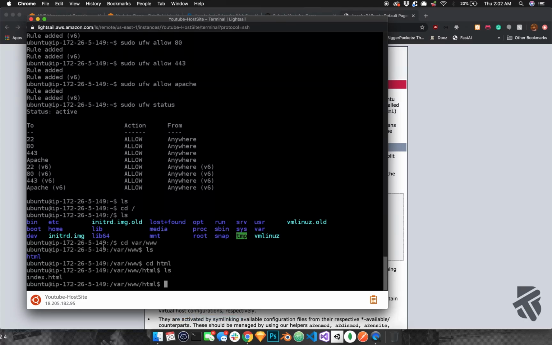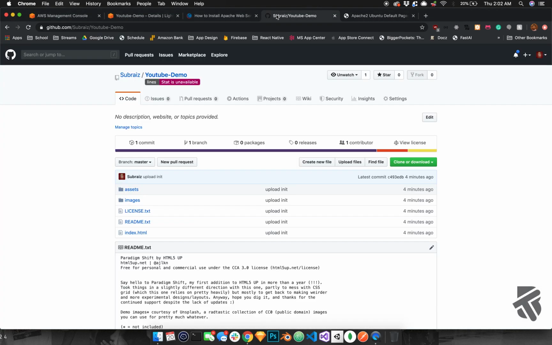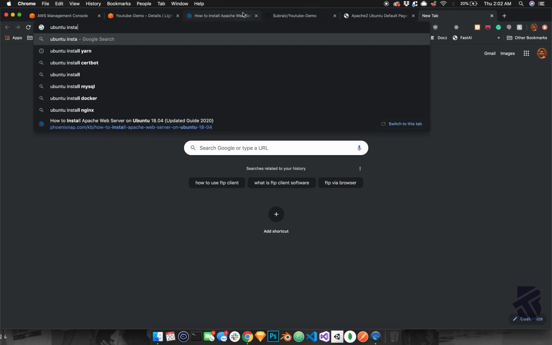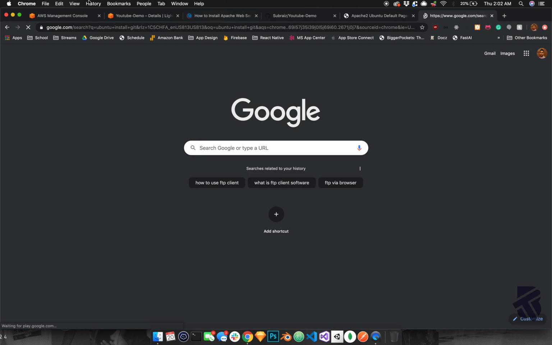So what we want to do is put our website into this folder over here, which is why I talked about uploading to GitHub, then we can just pull it straight to the server. So next thing we want to do is install git on our Lightsail instance. So again, install git.